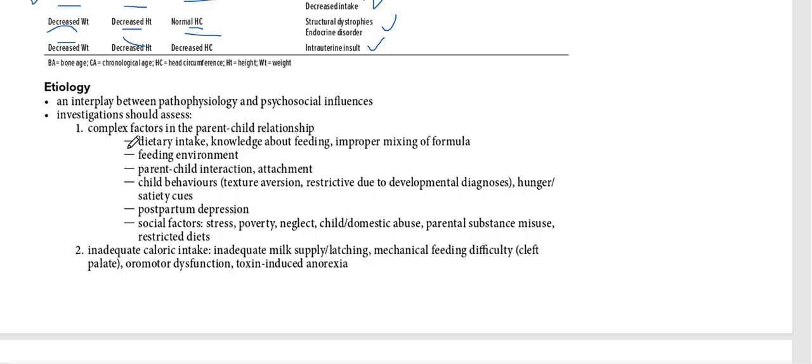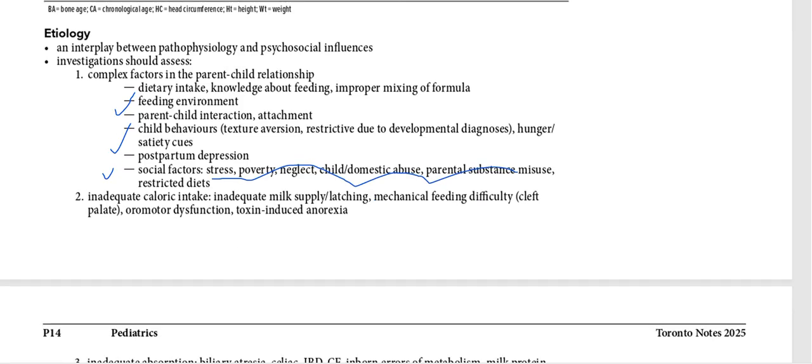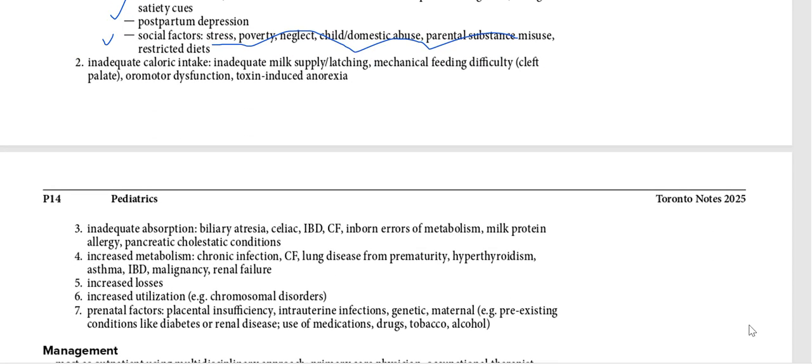All right, etiology. There are lots of factors that play an important role. These complex factors basically include dietary intake, the feeding environment, parent-child interactions, child behaviors, and some social factors like stress, which can be very important, poverty, neglect, child domestic abuse, parental substance misuse. All these things are very important. Inadequate caloric intake, if the milk supply is not good, mechanical feeding difficulty, or a motor dysfunction like cleft palate and cleft lip, where the child is not able to take their feed properly.